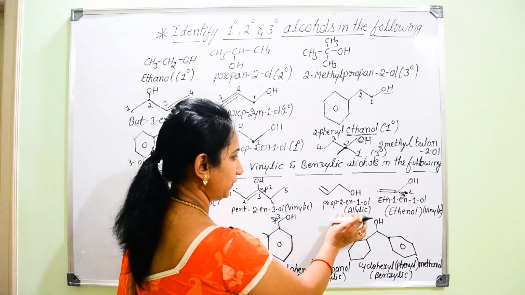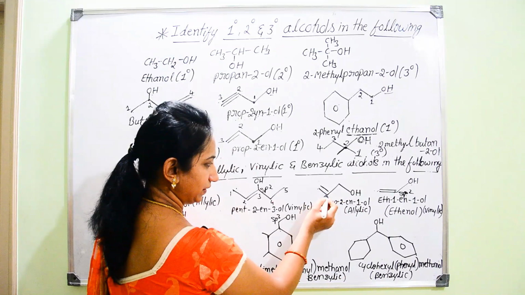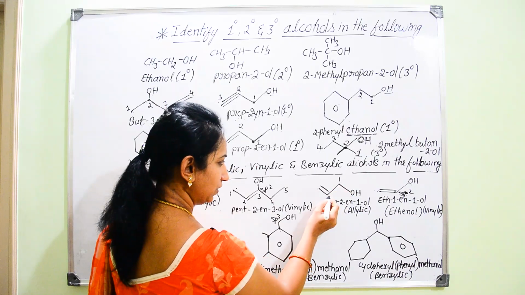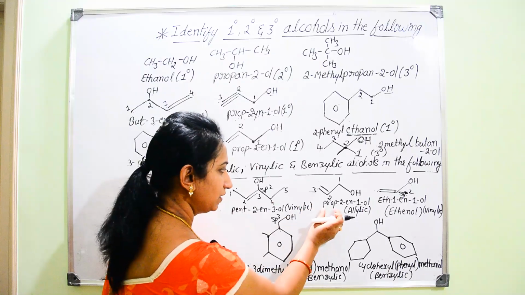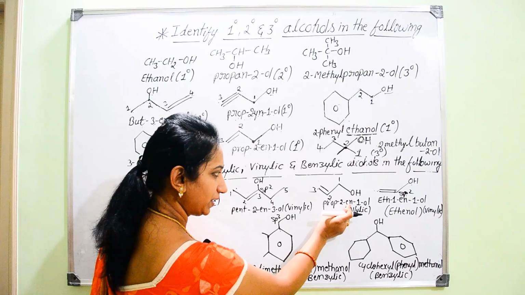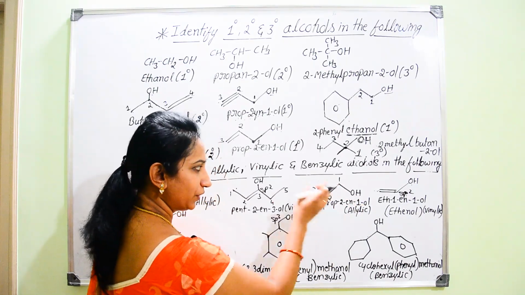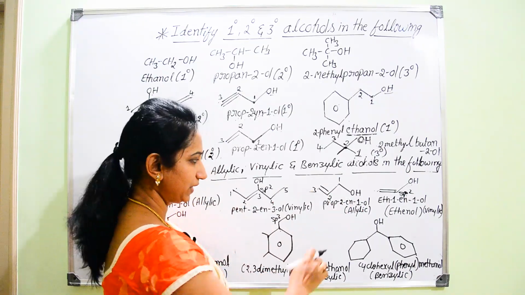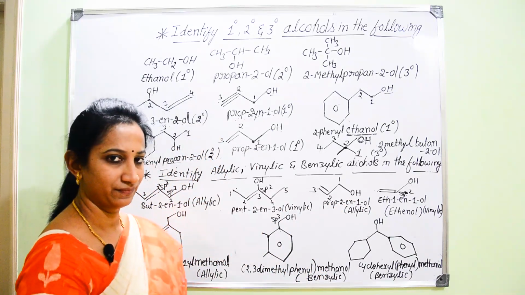Next, if you go for this structure, here we can find the OH group. I can count the numbering 1, 2, 3. Totally 3 carbon atoms are there in the parent chain. The root word is prop. The double bond is between second and third, hence 2-ene, then 1-ol. Prop-2-en-1-ol. Do you remember what the common name for this compound is? It is nothing but allyl alcohol. The common name for this prop-2-en-1-ol is allyl alcohol.